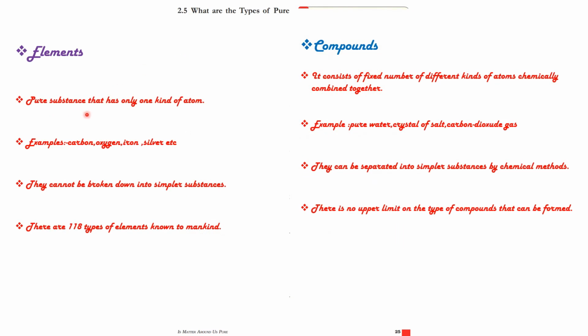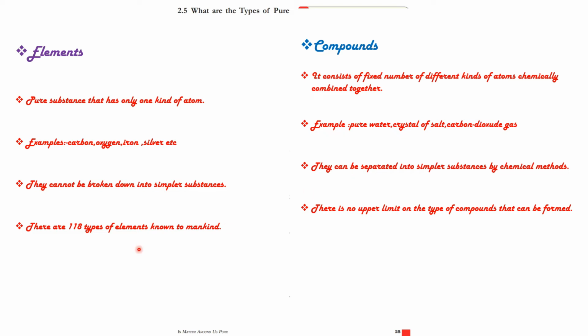Elements are pure substances that have only one kind of atom. Compounds consist of a fixed number of different kinds of atoms chemically combined together. Examples of elements: carbon, oxygen, iron, silver, etc. Examples of compounds: pure water, crystal of salt, carbon dioxide gas, etc. Elements cannot be broken down into simpler substances. Compounds can be separated into simpler substances by chemical methods.